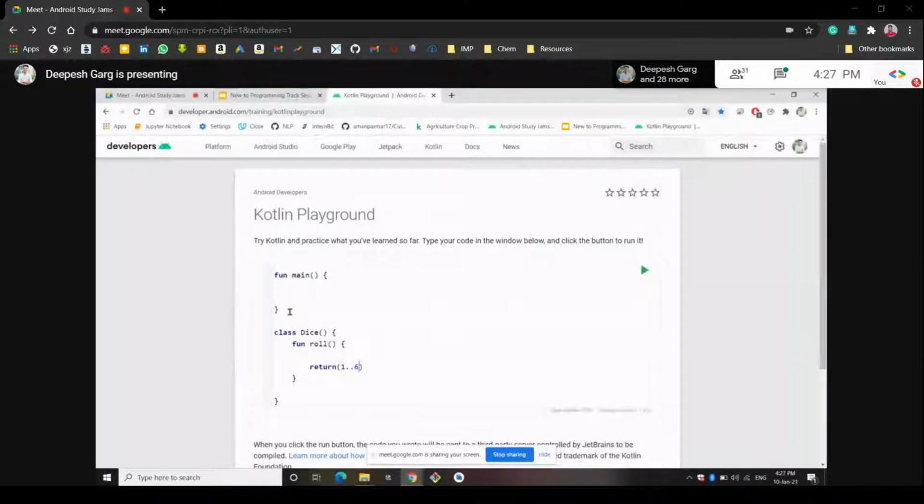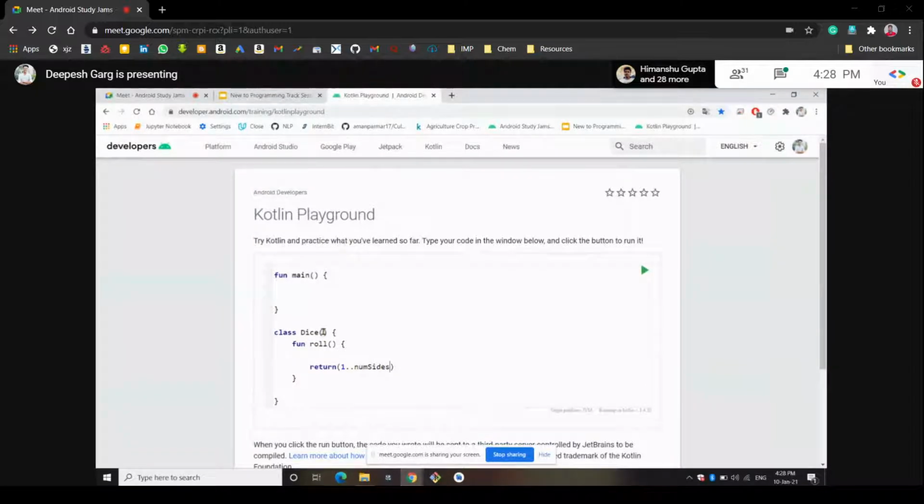We will write the number of faces, the number of sides of the dice, and we will assign that value 6 whenever we roll the dice. I will tell you later. So let's create a variable called number of sides. That's why I was saying in this class that we have given this number of sides.